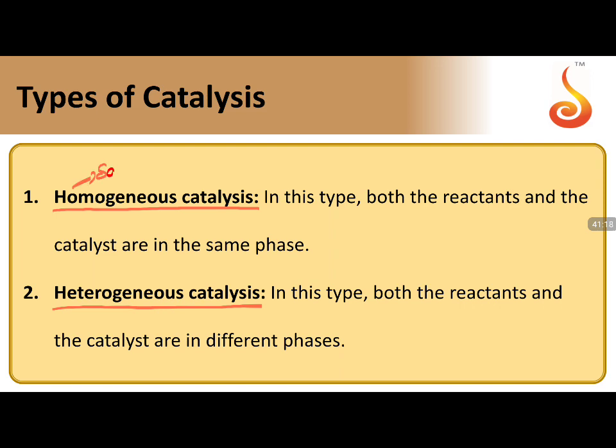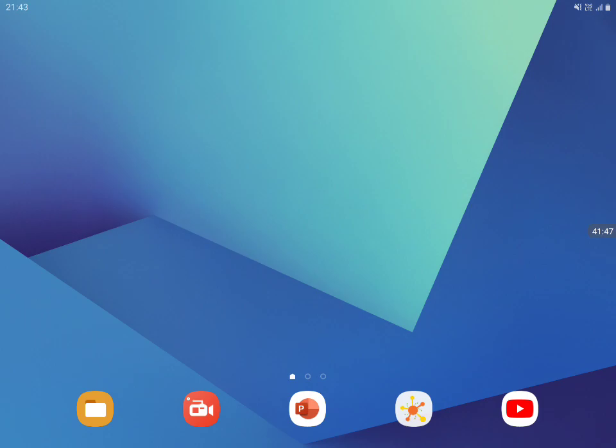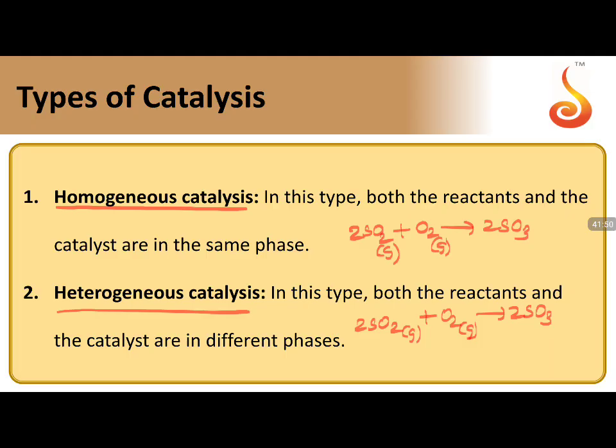Homo means same, genus means phase; hetero means different, genus means phase. If I have to give you a simple example: 2SO2 plus O2 gives rise to 2SO3. In this reaction, SO2 is a gas and O2 is a gas. The same reaction again I am taking, the same equation in both the reactions. But I am not concerned about the products. I am only seeing the reactant side.